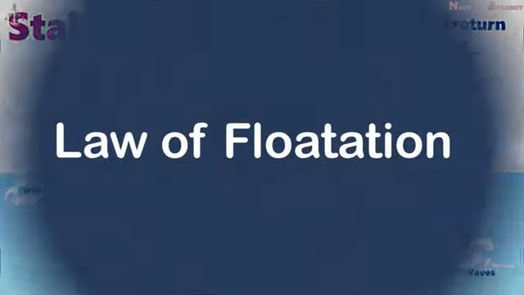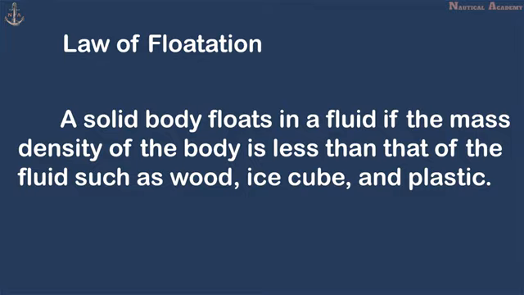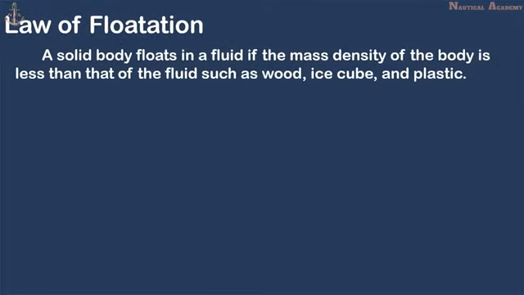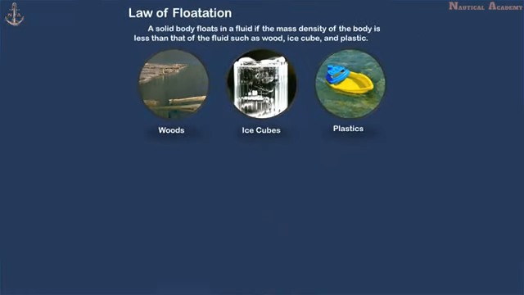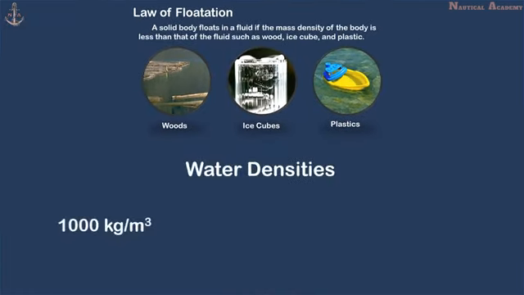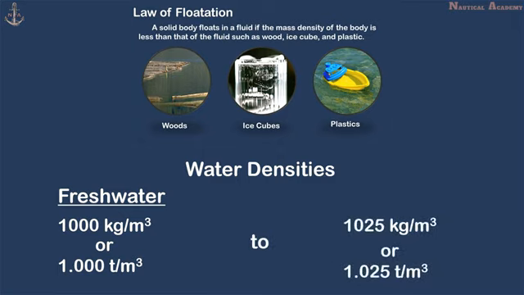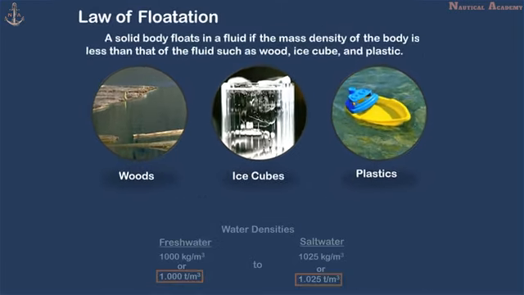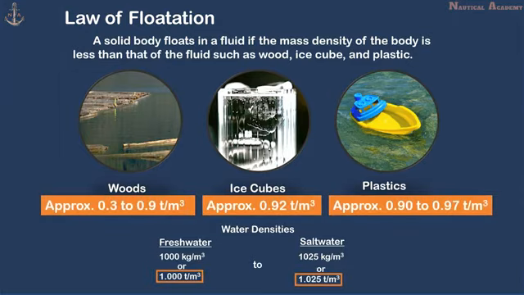But before proceeding further, let us first recall the law of flotation. A solid body floats in a fluid if the mass density of the body is less than that of the fluid, such as wood, ice cube, and plastic. We know that the density of water may vary between 1,000 kilograms per cubic meter, or 1.0 ton per cubic meter, which is the density of fresh water, up to 1025 kilograms per cubic meter, or 1.025 tons per cubic meter, which is the density of salt water. The density of the wood, ice cubes, and plastics is less than 1,000 kilograms per cubic meter.